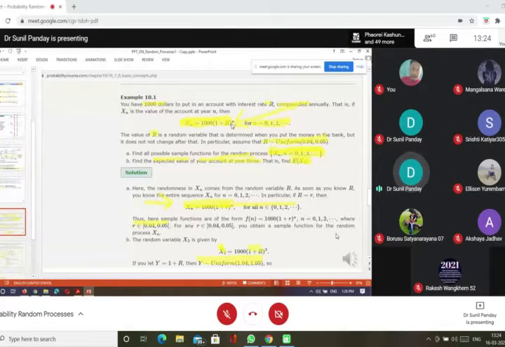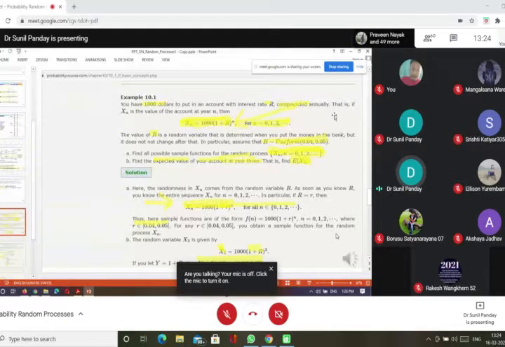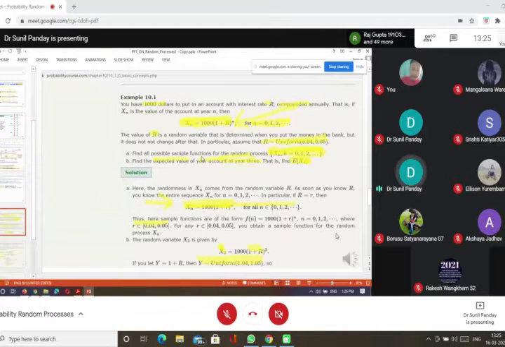In this output, R is the random variable that is determined when you put your money in the bank. If today we go and save $1,000, maybe the interest rate today is different and tomorrow is different. So this R has randomness, but it does not change after that. Once it is fixed, it will not change.